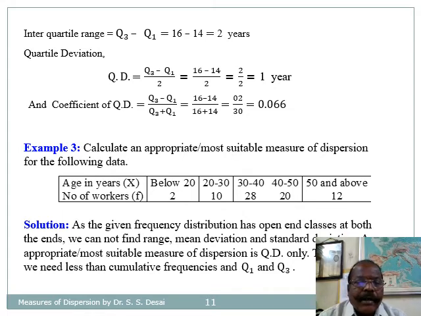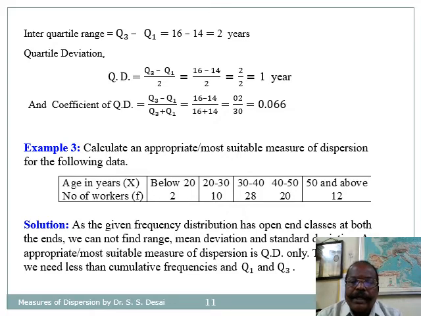The third example on range and quartile deviation is based on continuous frequency distribution, and that is: calculate an appropriate, that is most suitable, measure of dispersion for the following data: age in years and number of workers.